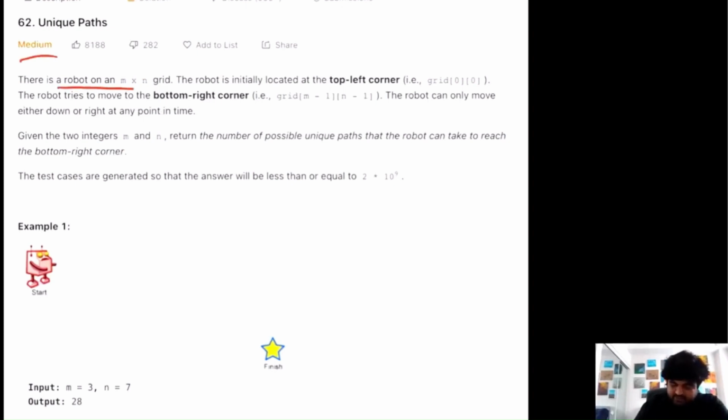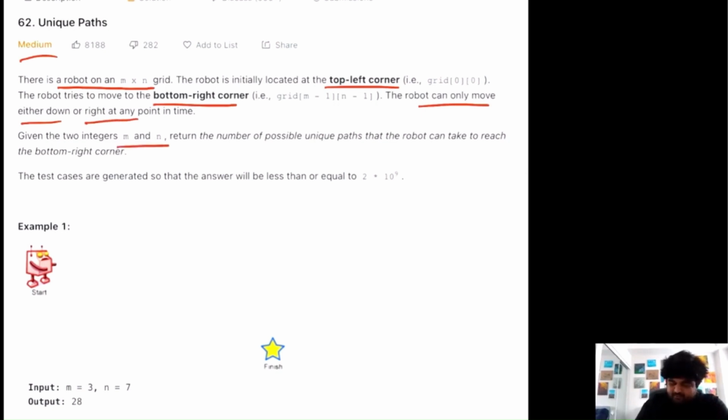We are given that there is a robot and an m cross n grid, and the robot is initially located on the top left corner. Now the robot tries to go to the bottom right corner. So this is the last place where the robot wants to reach. And at any given moment the robot can only make one move. It can either go down or it can go right at any point in time. No other ways it can move.